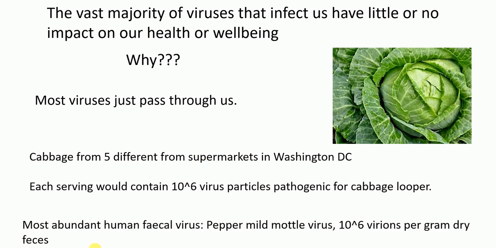Okay. So another thing that I want to mention here is that the most abundant human fecal virus is pepper mild mottle virus, the number of which is around 10 to the power 6 per gram of dry feces. And that means in 1 gram of dry feces, this pepper mild mottle virus is going to be 10 to the power 6. So you see this number, right? In just 1 gram. So the synopsis of this slide is that the majority of viruses have very little or no impact on our health or well-being. We just eat them or drink them or inhale them, and they are just passed through us. Okay?